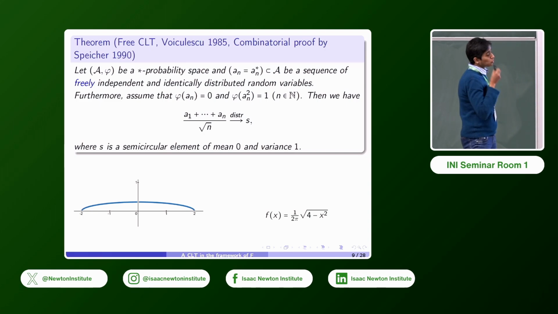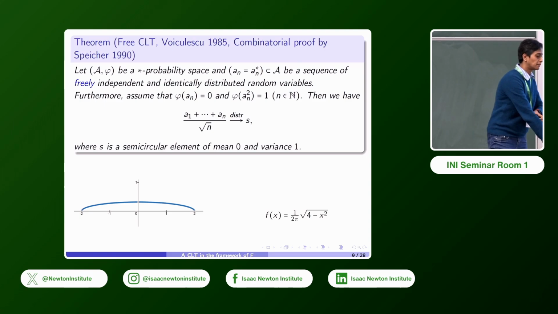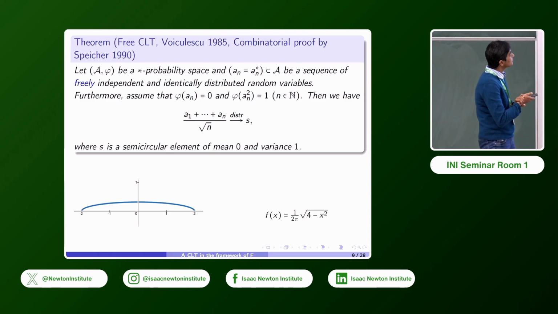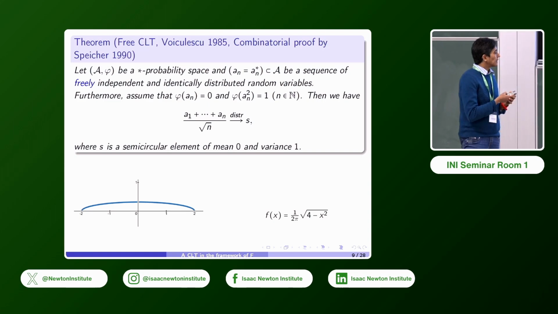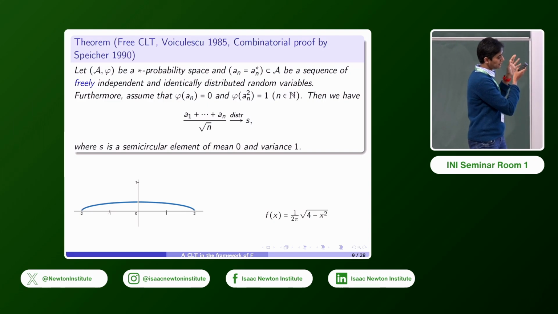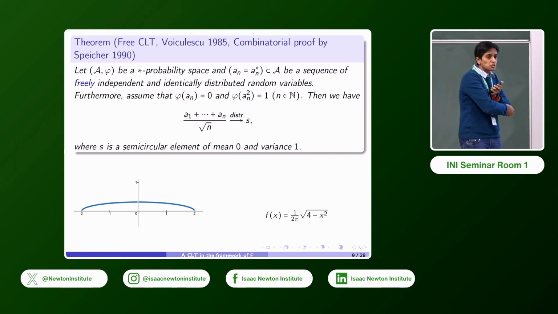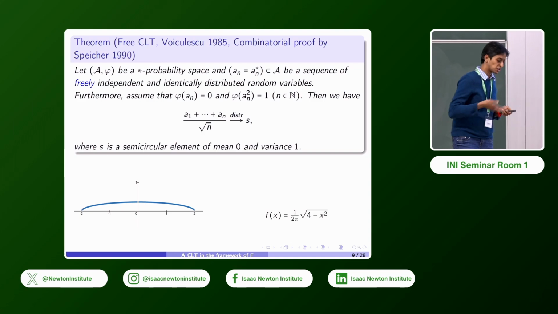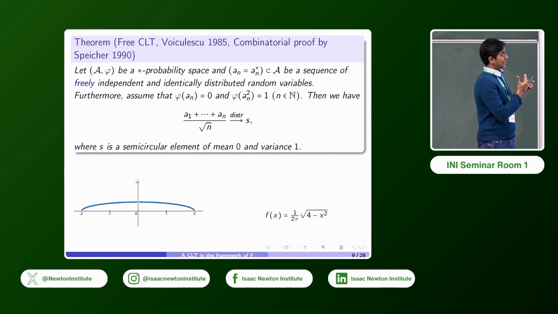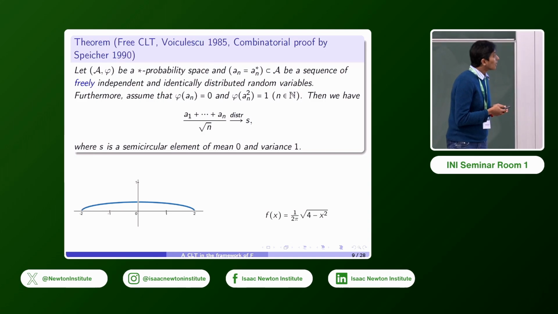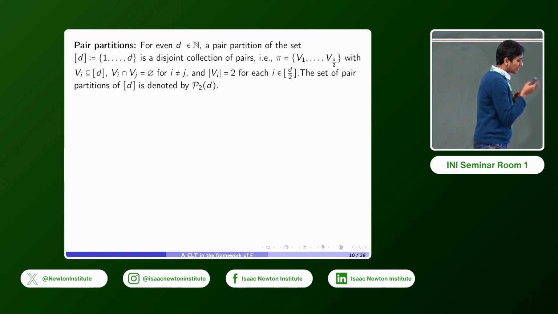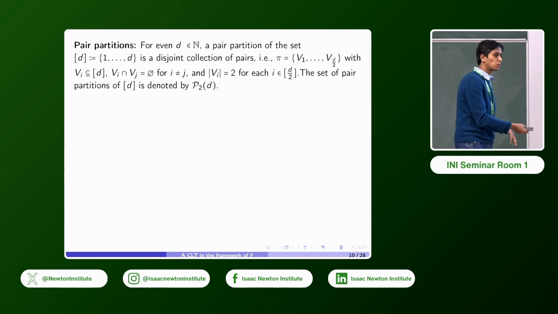Voiculescu proved this using analysis, really, and the notion of R-transforms. But then in 1990, Speicher gave a proof using the combinatorics of pair partitions. Both this free CLT and the algebraic classical CLT we looked at have a very nice exposition in the textbook of Nica and Speicher, which really talks about how they're connected to pair partitions. I will say something briefly about pair partitions because they'll come up again when we're looking at a CLT in the context of the Thompson group.